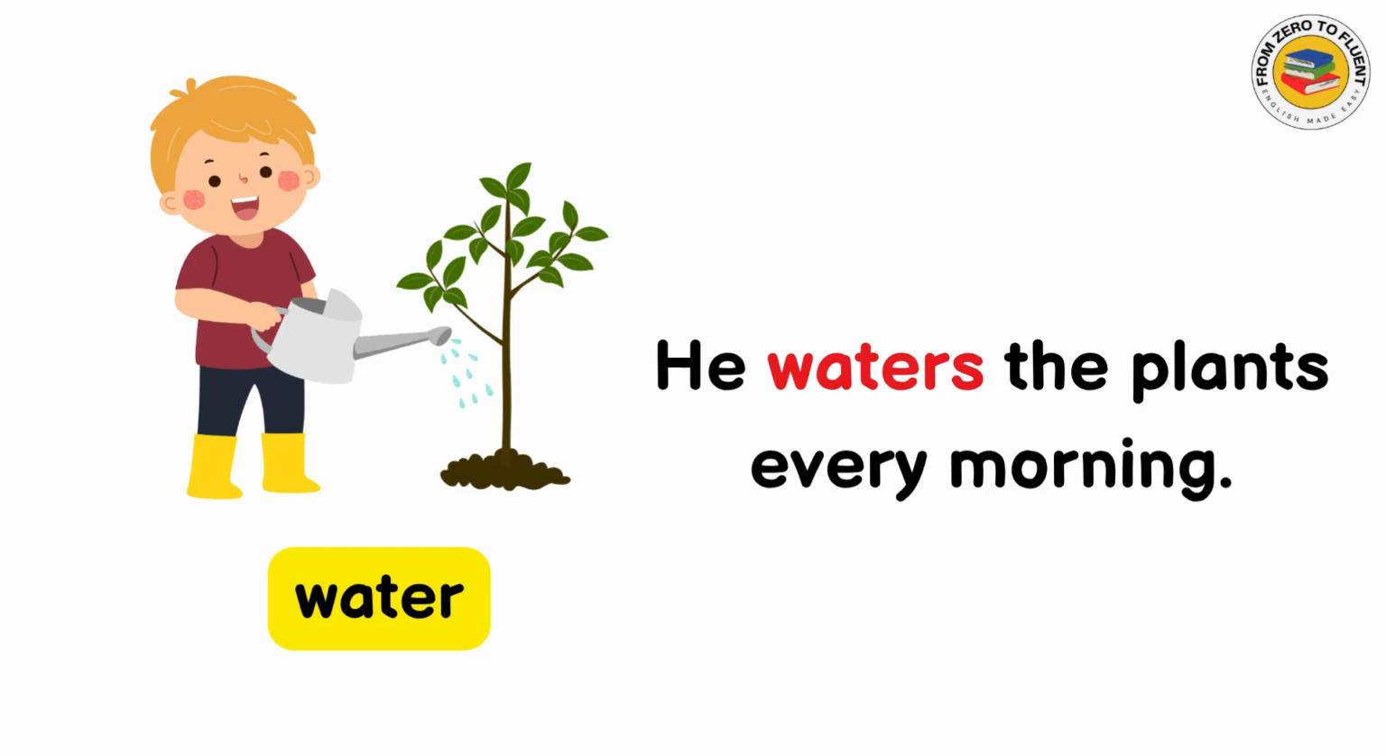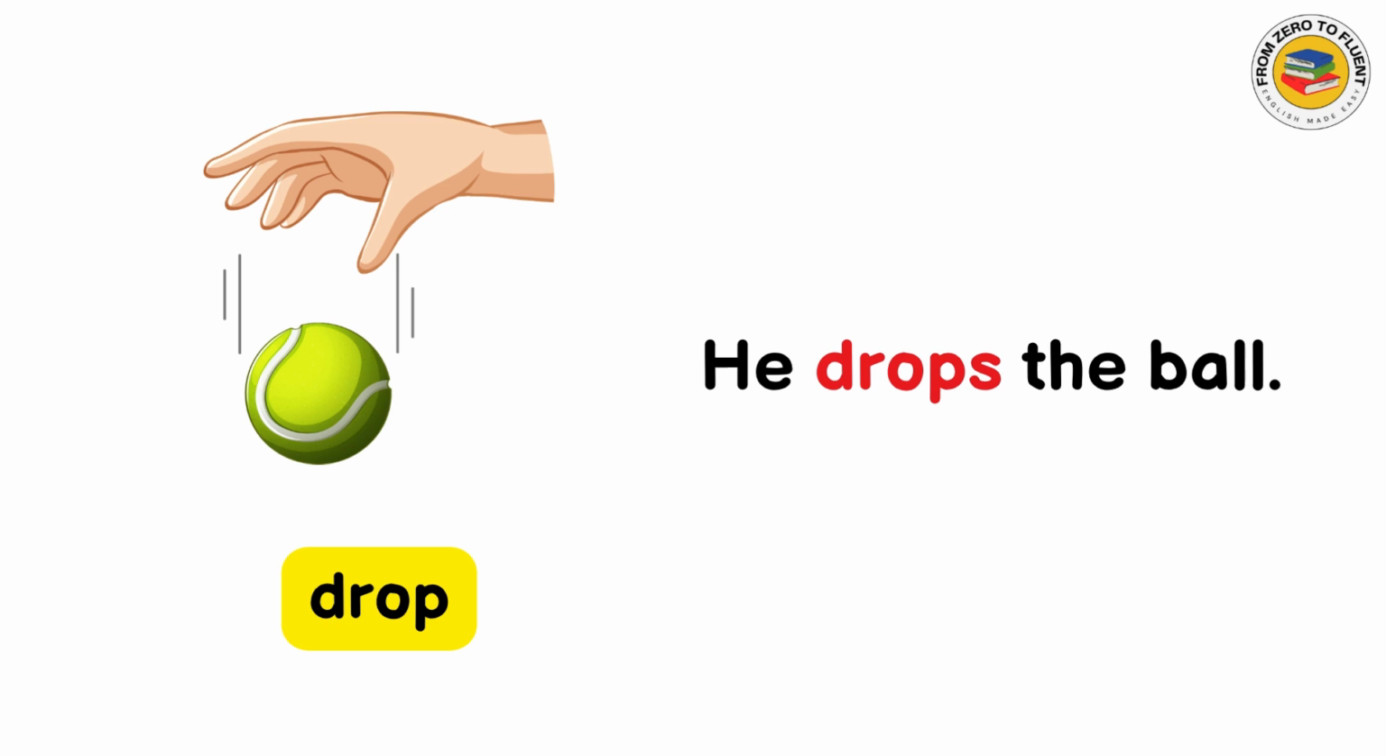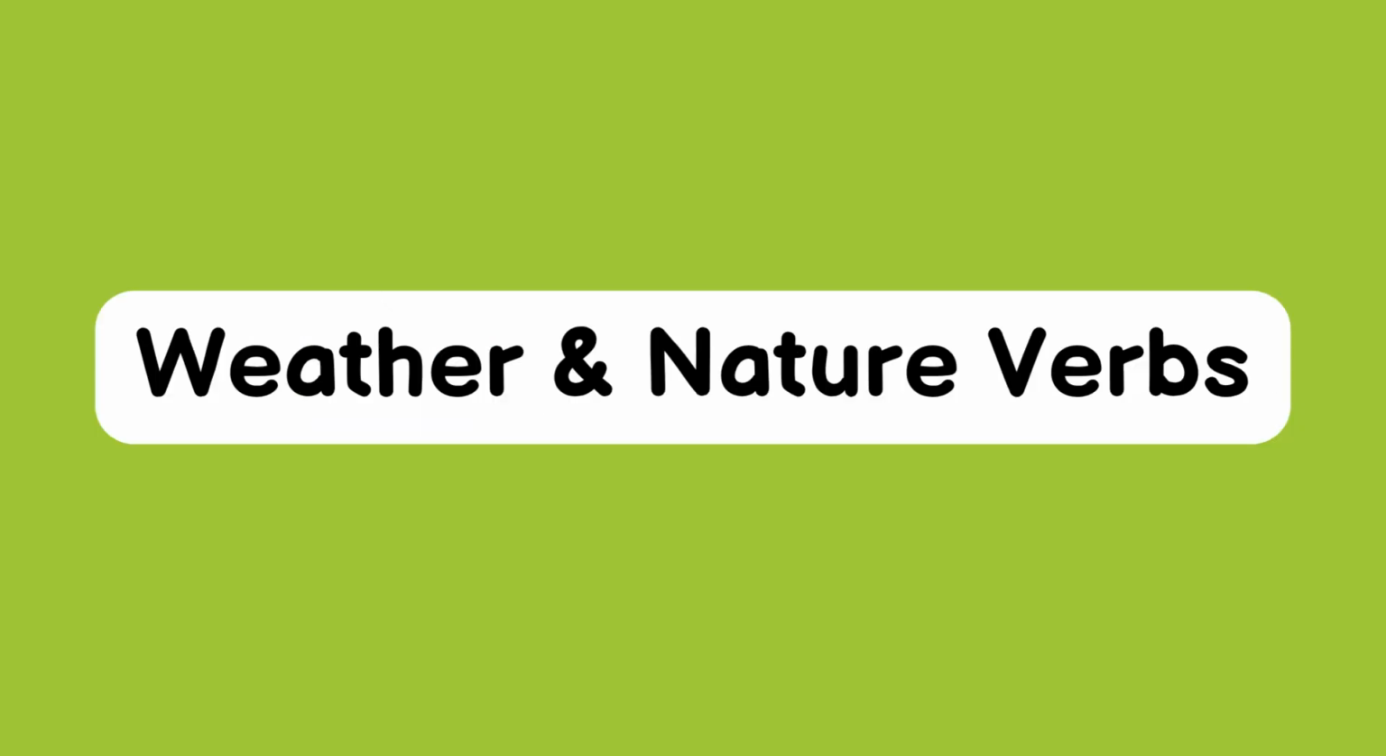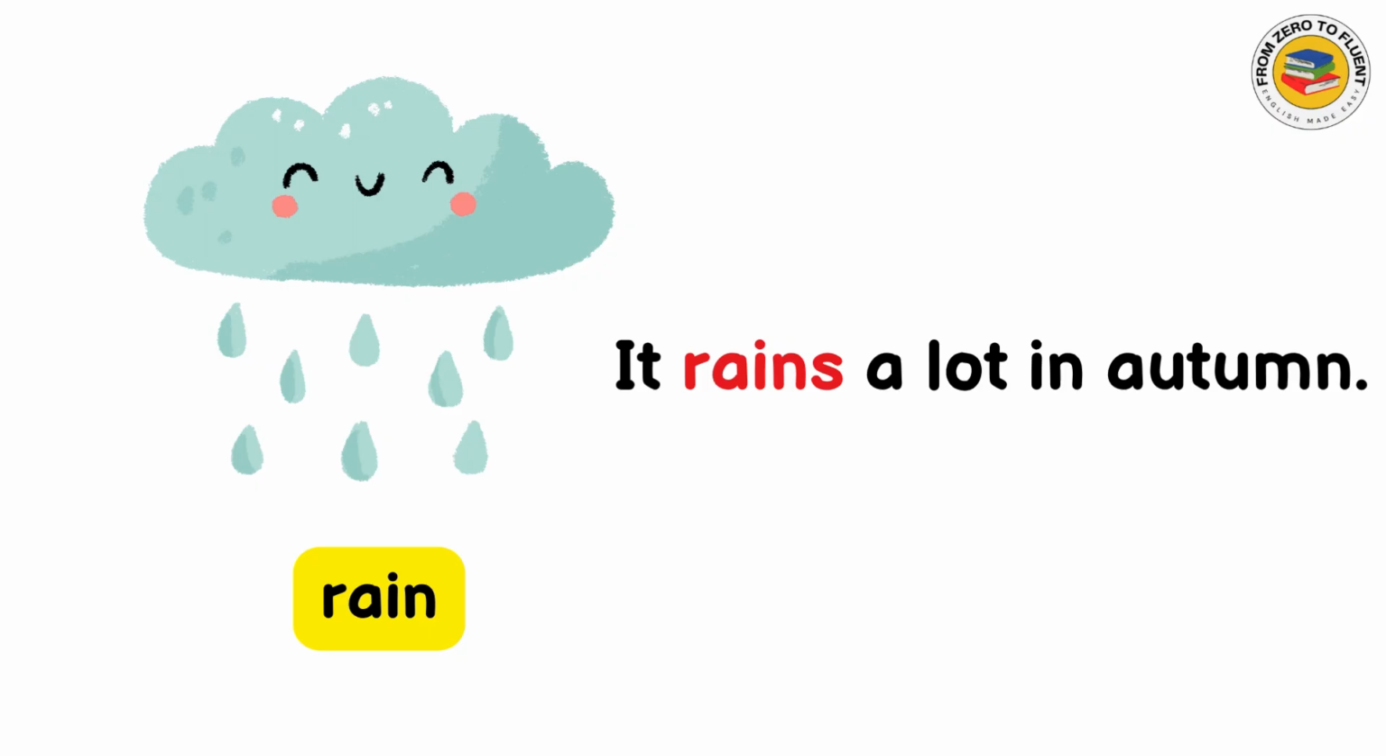Water. He waters the plants every morning. Drop. He drops the ball. Break. He breaks the wall. Weather and nature verbs. Rain. It rains a lot in autumn.